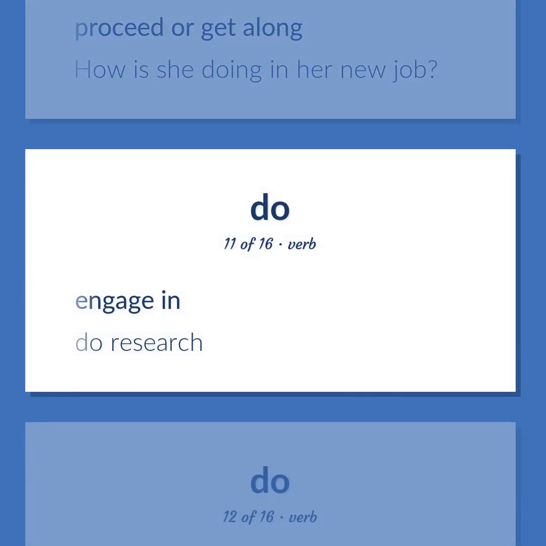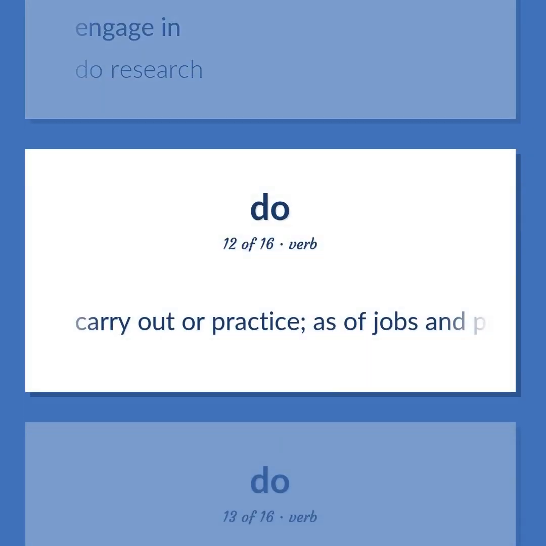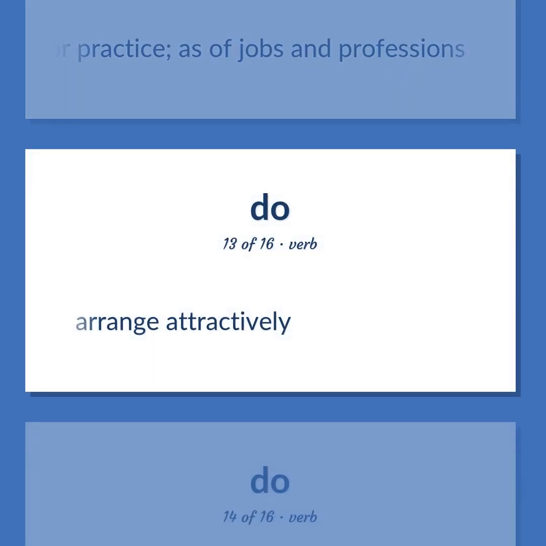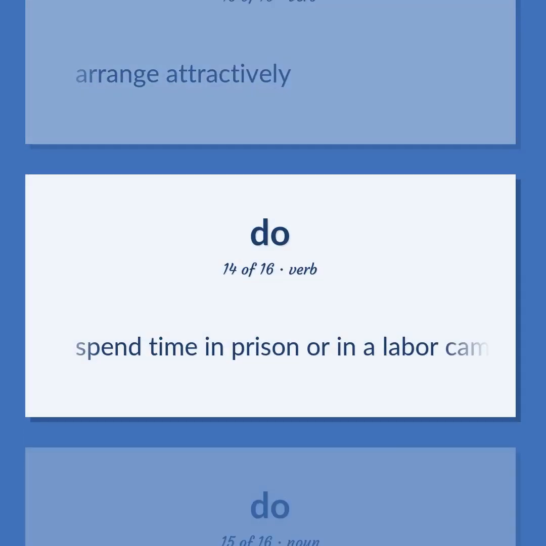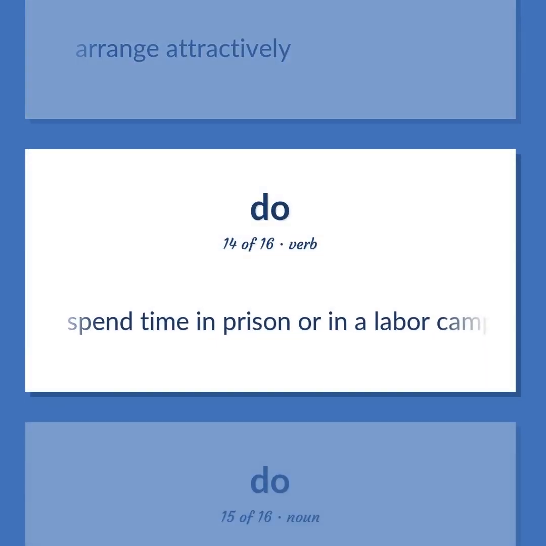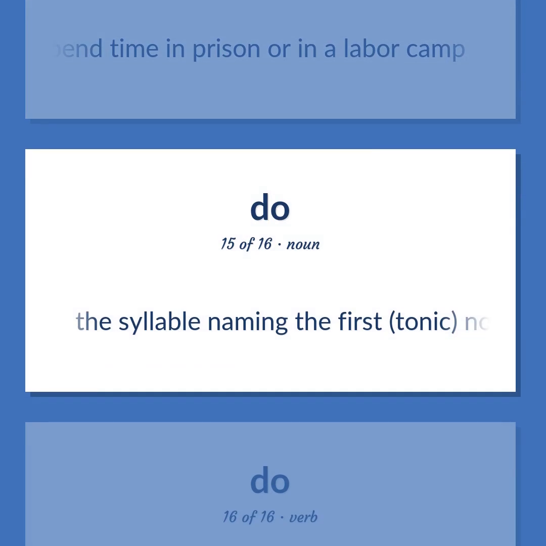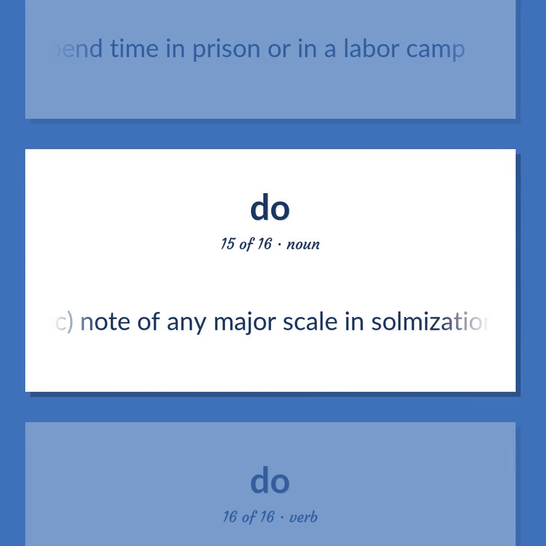Engage in. Do research. Carry out or practice, as of jobs and professions. Arrange attractively. Spend time in prison or in a labor camp. The syllable naming the first, tonic, note of any major scale and psalmization.